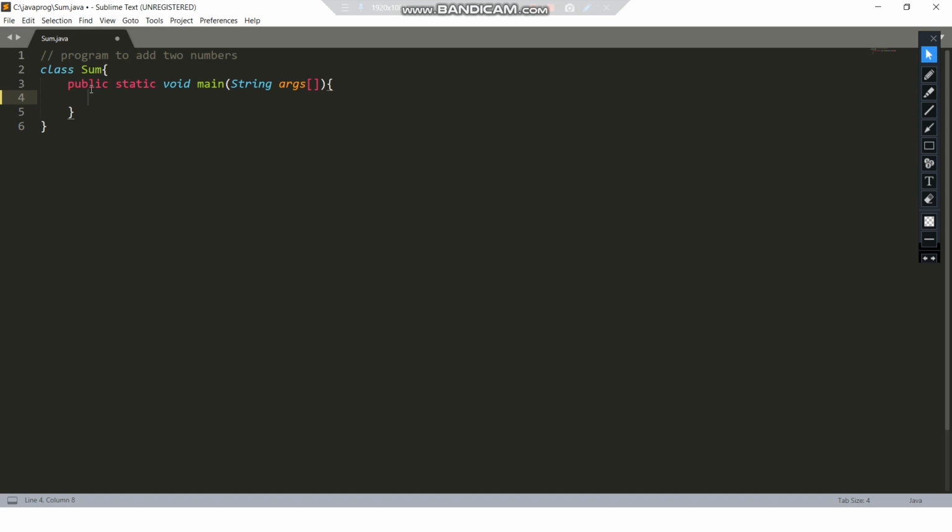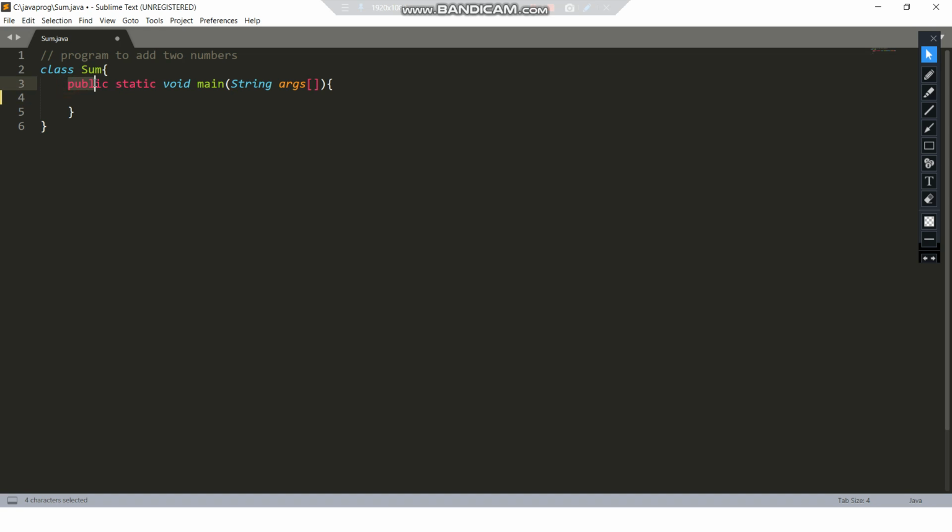Now if we talk about this line over here, I can tell you the meaning of each and every word present over here, but if I tell you right now about the meanings of all these things, you all will be like, what is going on over here, and what is the ma'am telling us. You all will get frustrated. So I'll tell a short note about all these things, and then we'll talk about them in detail in our further lectures.